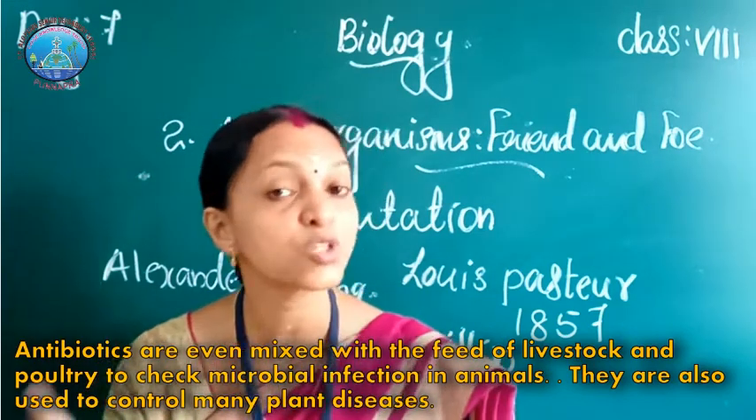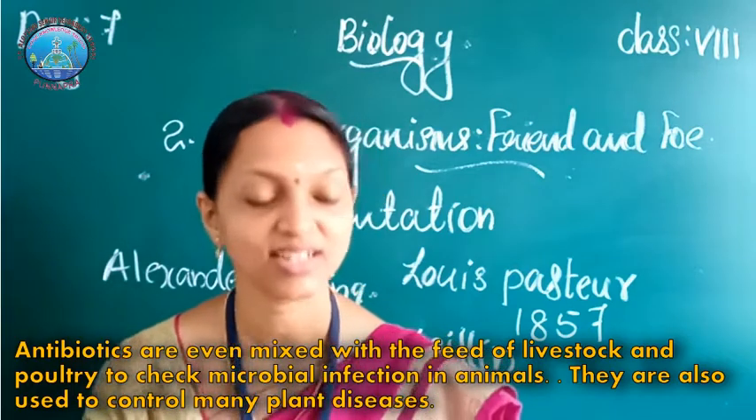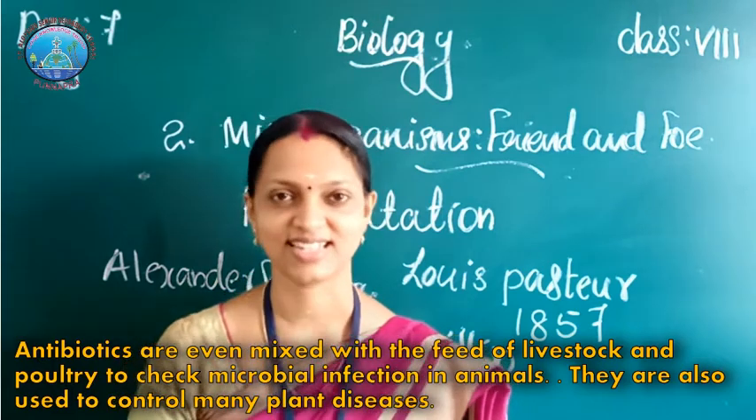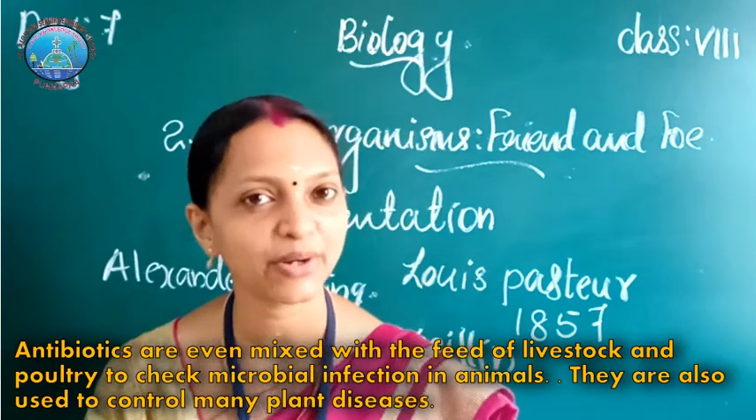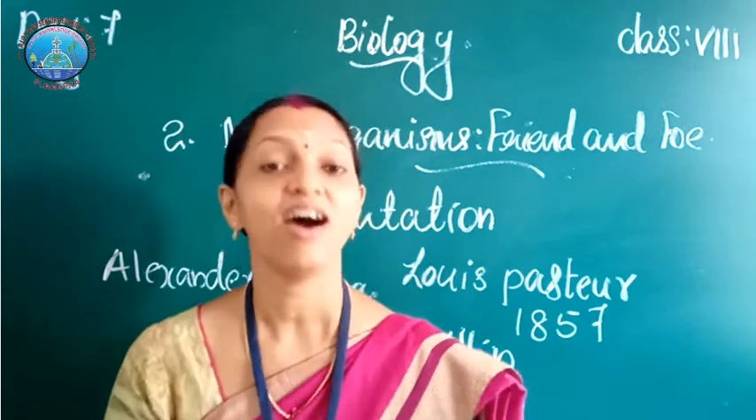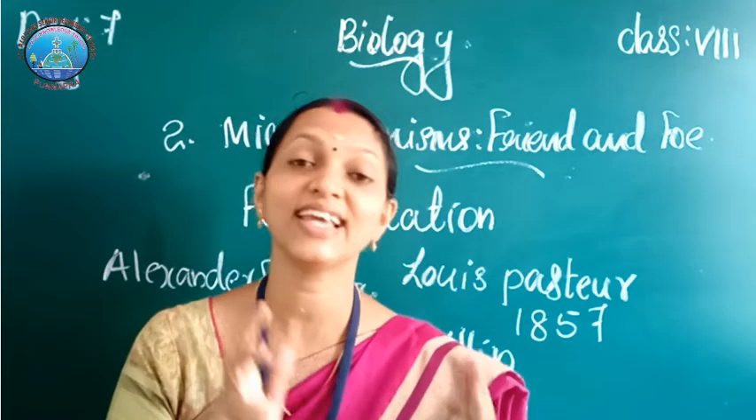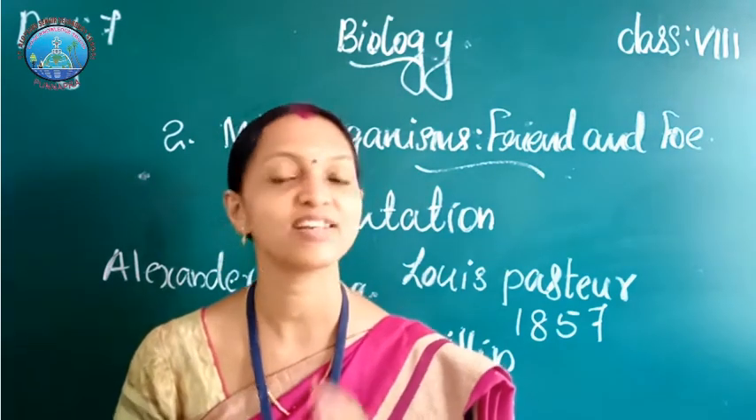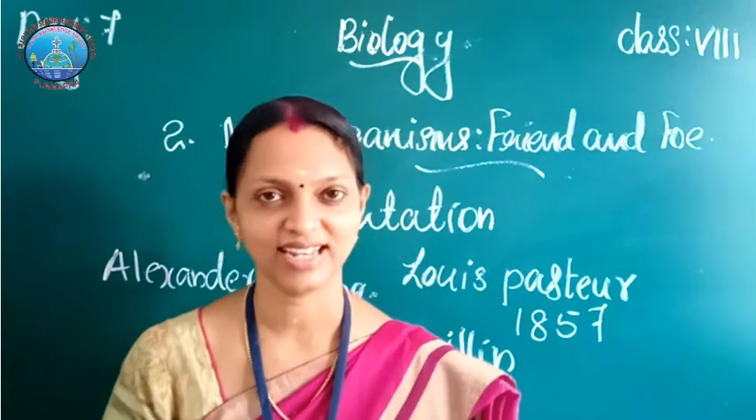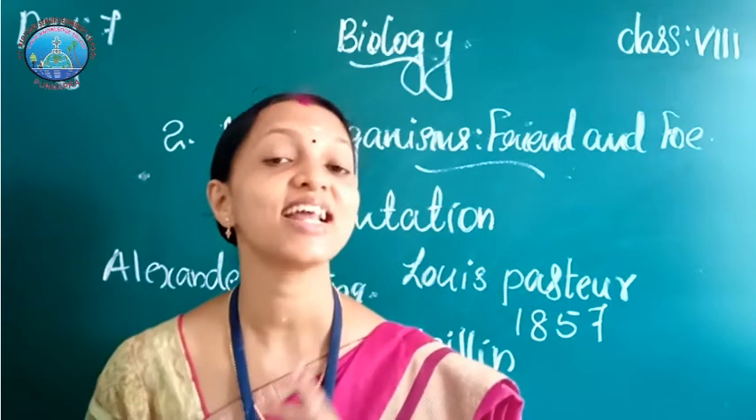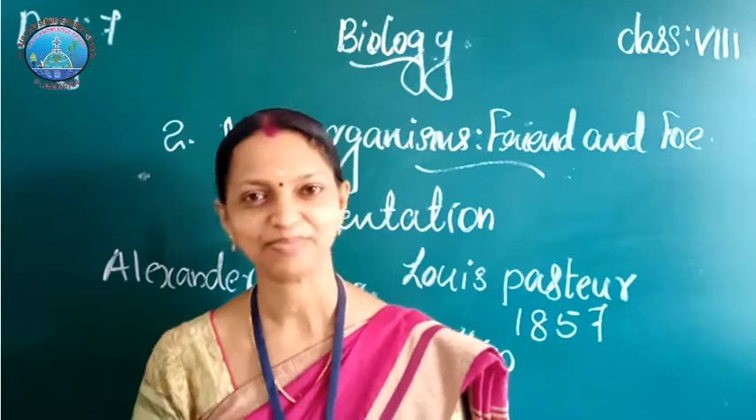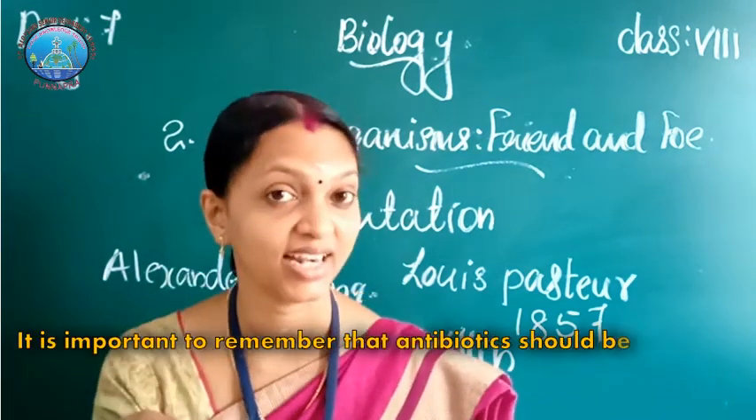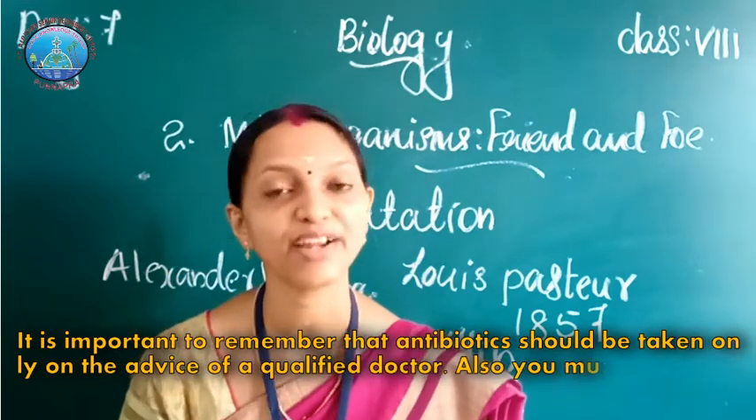They are also used to control many plant diseases. Do you understand antibiotics? What is an antibiotic? Antibiotics are medicines which kill or stop the growth of disease-causing microorganisms. The first antibiotic is penicillin. Who discovered penicillin? Alexander Fleming.